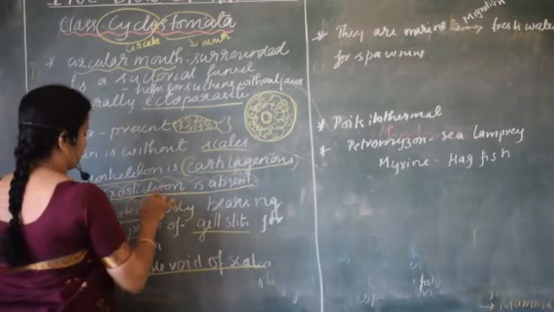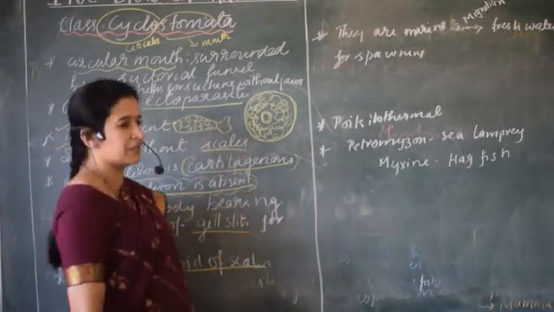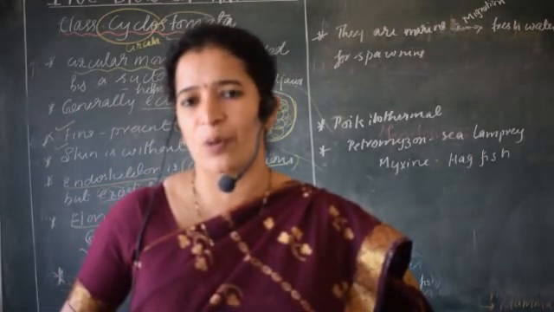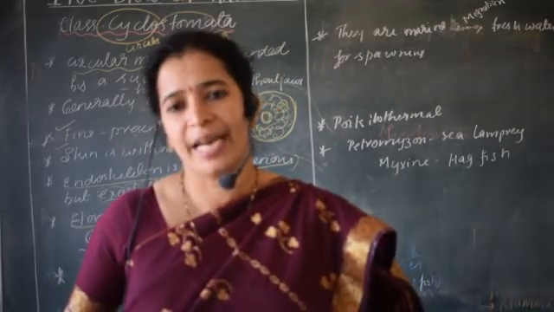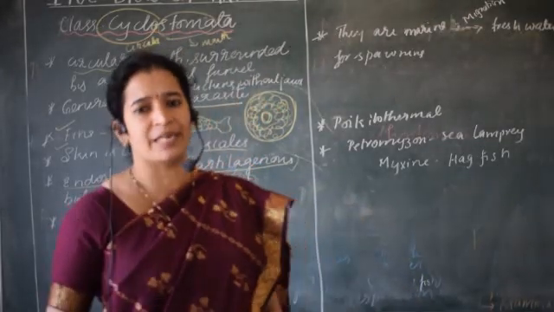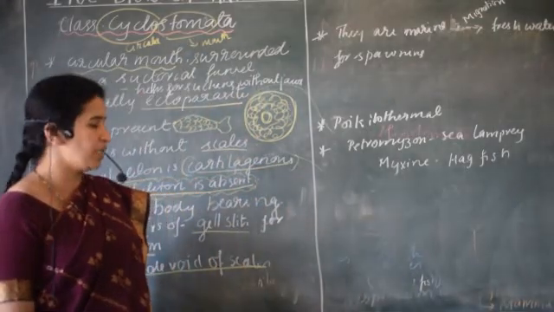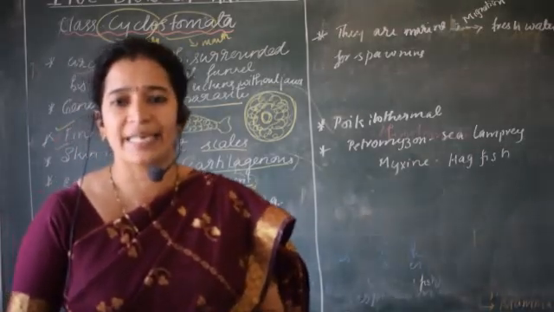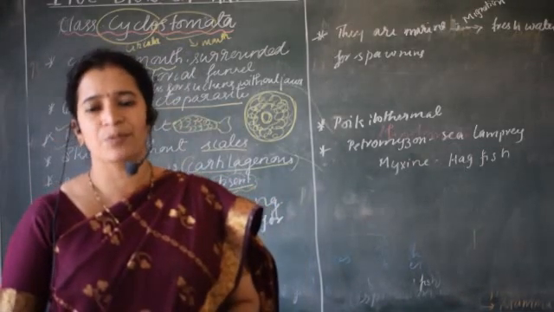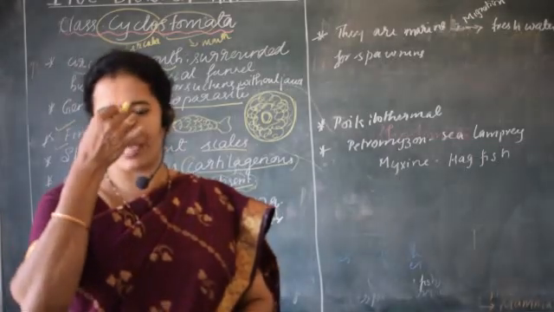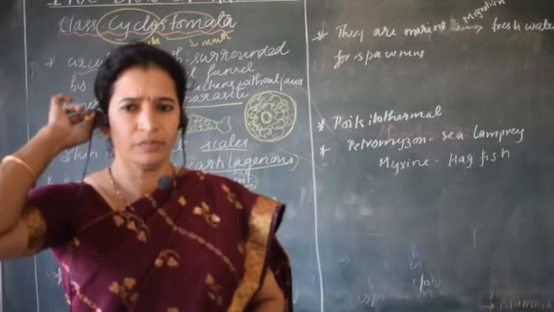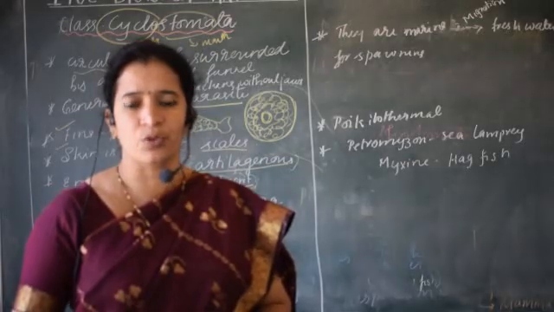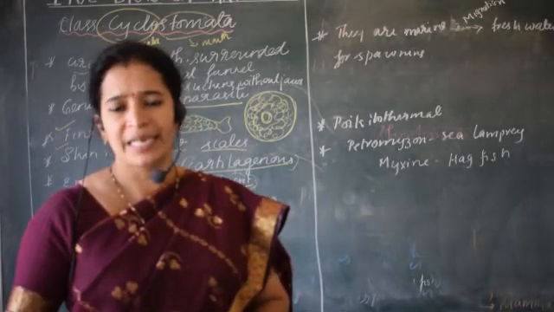In the general features of vertebrates we studied, usually vertebrates will have an exoskeleton and endoskeleton, but in the case of Cyclostomata, the exoskeleton is absent but the endoskeleton is there, though it is not bony type. It is completely made of cartilage. So here, students, you should have prior knowledge of the difference between cartilage and bone tissue. Cartilage means soft bones. For example, the bones present in our nose or ear are all soft bones, made up of cartilage. Bones which are easily breakable are cartilaginous bones.